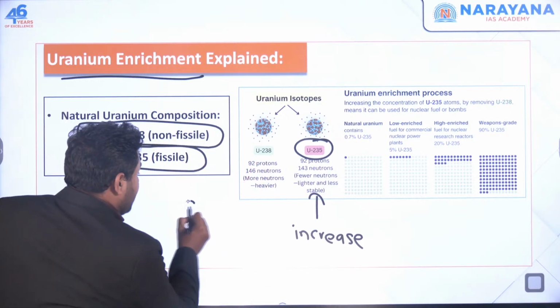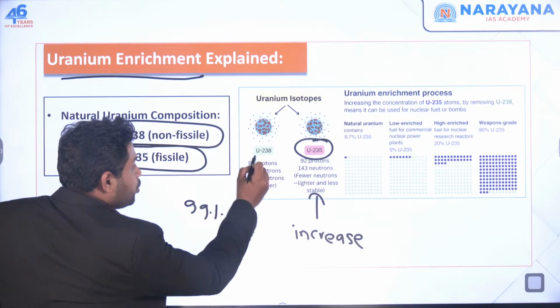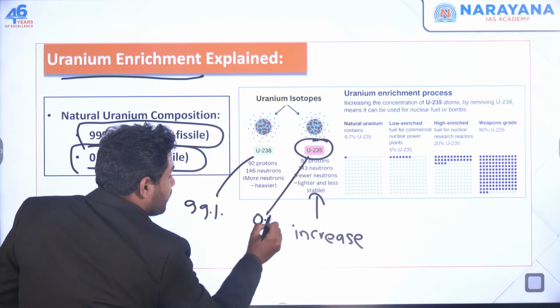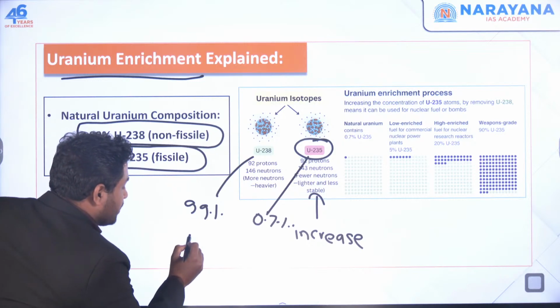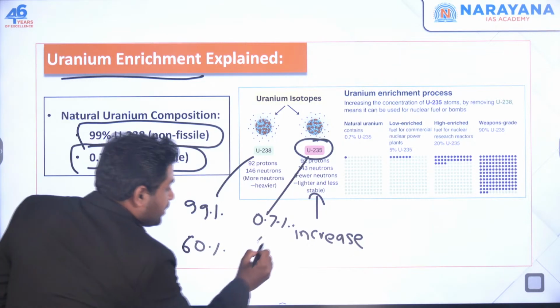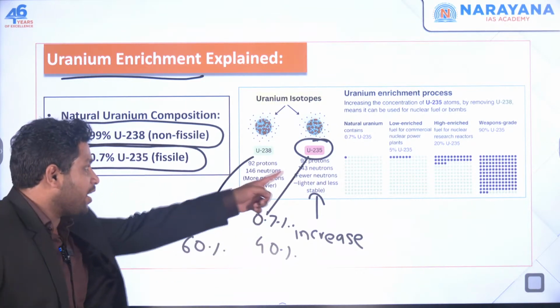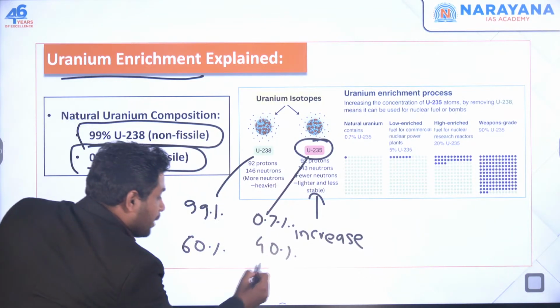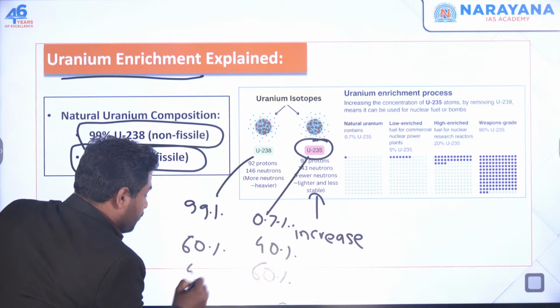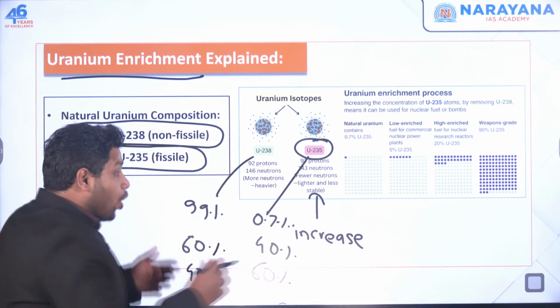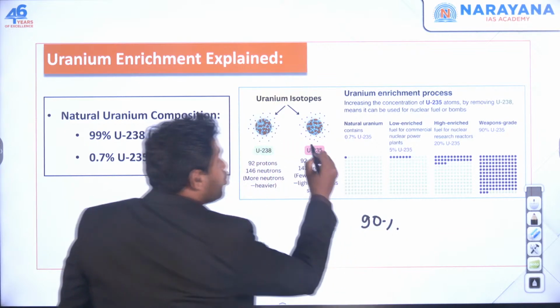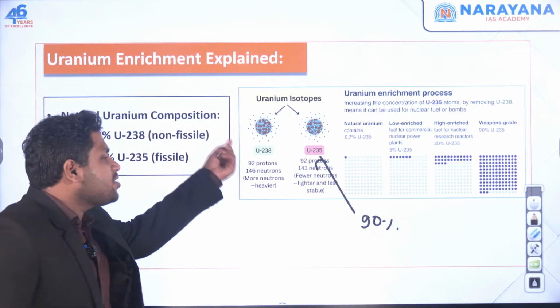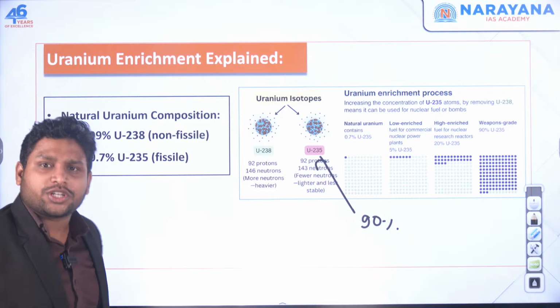Simply, 99% is 238 and just 0.7% is 235, right? What we'll do is we'll make this 60%, make this one 40%. So we have increased the portion, or we can make it 60%, make this 40%, or maybe we can reach a condition wherein we have 90% as uranium 235 and just 10% as uranium 238.